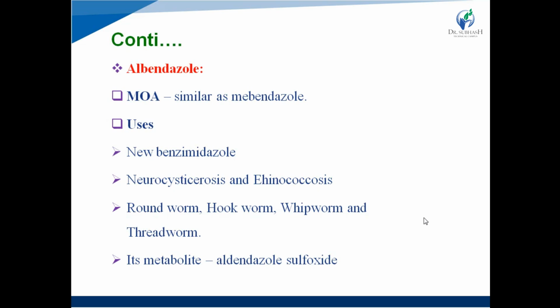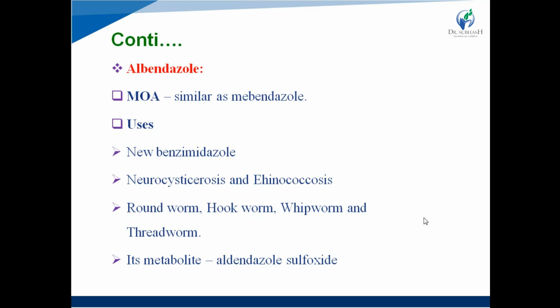Right? Now, what is neurocysticercosis? It is a neurological infection that is because of a tapeworm, right? Taenia solium. It is a species of tapeworm, Taenia solium, right? So, a neurological infection due to the species Taenia solium tapeworm is known as neurocysticercosis. And the second one is echinococcosis.